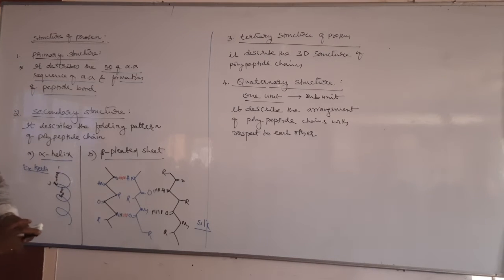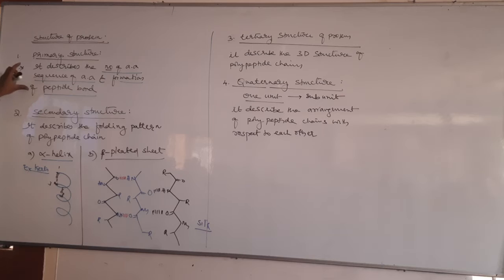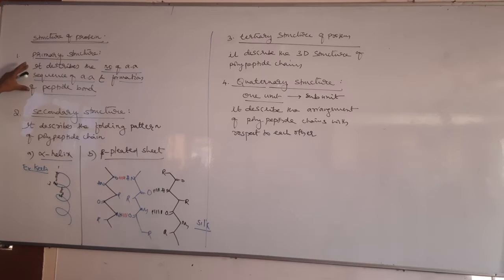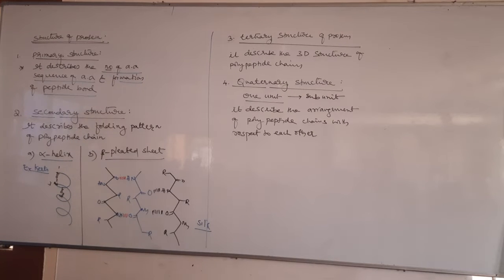Okay, then I repeat once again, listen carefully. In the structure of protein, we need to remember only one or two important points. Like in primary structure, what does primary structure describe? Secondary, even tertiary, quaternary. Therefore, protein has four structures: primary, secondary, tertiary and quaternary structure. First one, primary structure. Primary structure describes the number of amino acids.